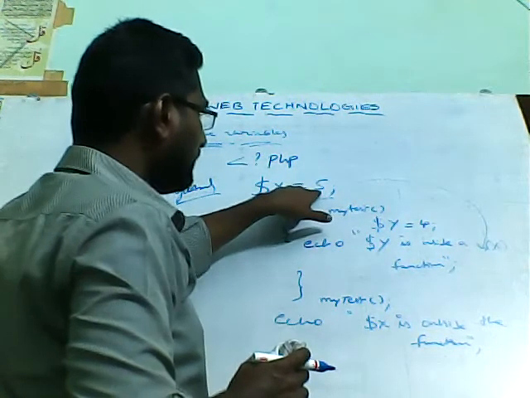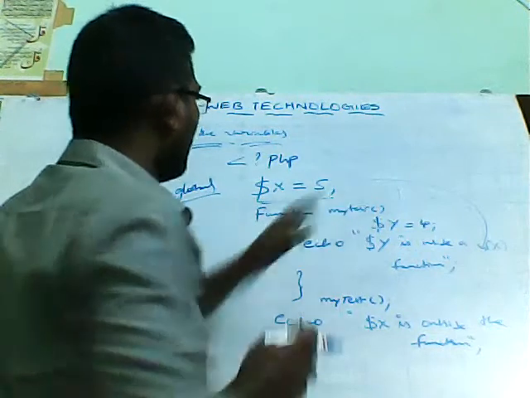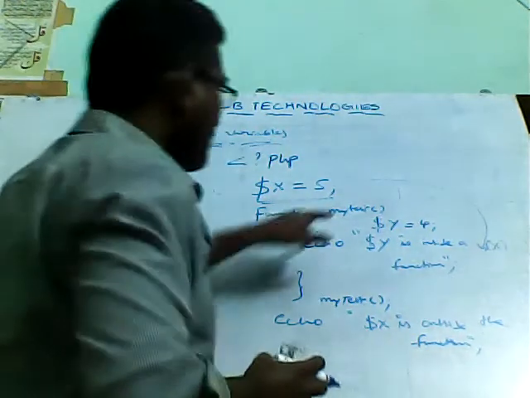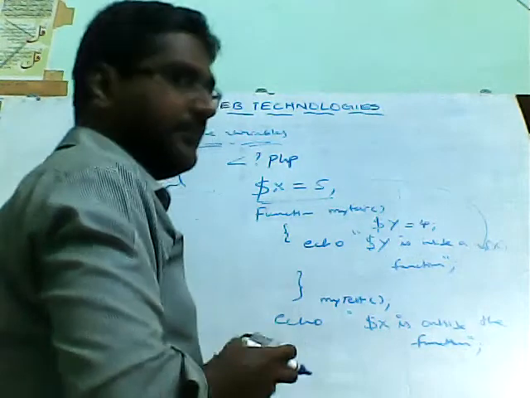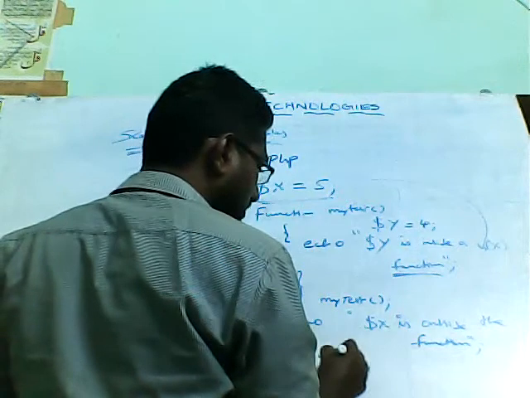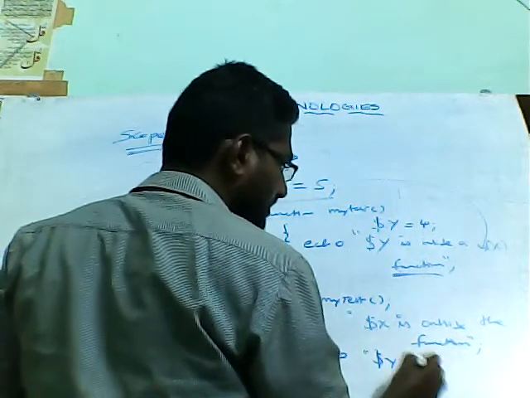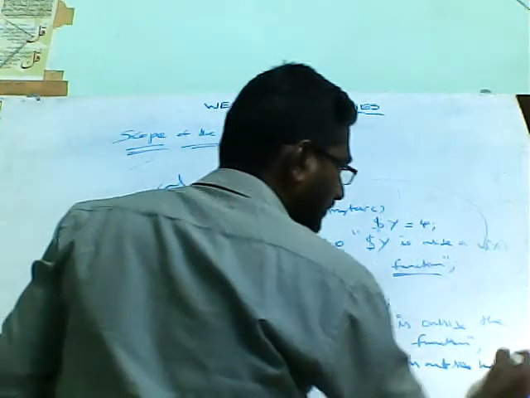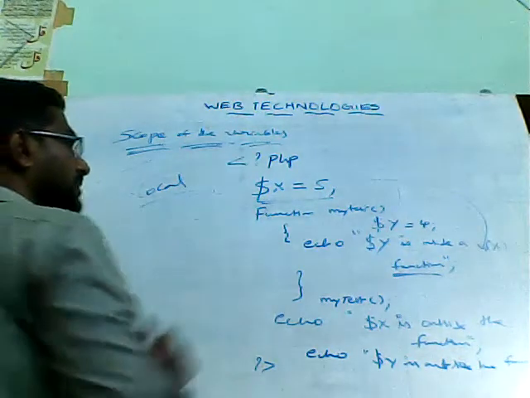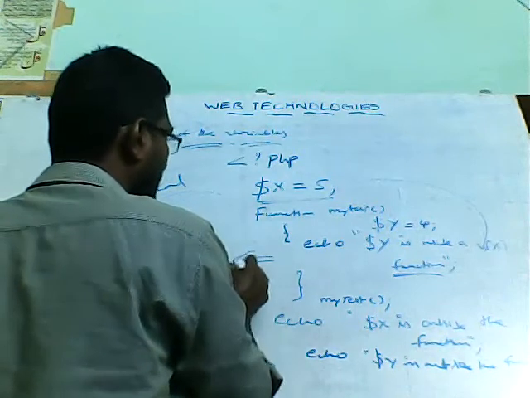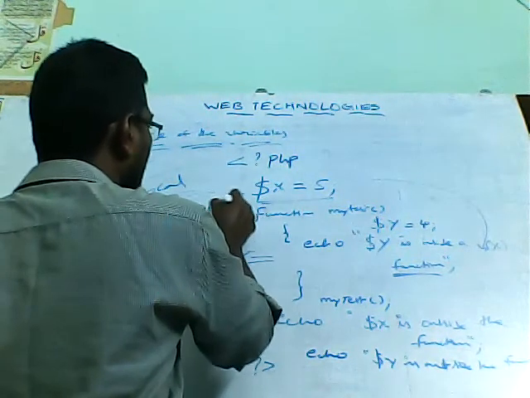Next, I want to go with another scope of the variable, that is local. A local variable means that if you declare a variable inside the function, you can access it only inside. Outside you can't access it. Suppose you write $y outside the function and try to access it, you won't get the output. So this is a local variable, and this one we will call a global variable.